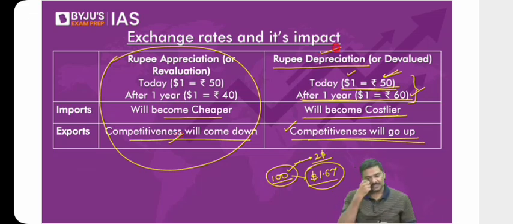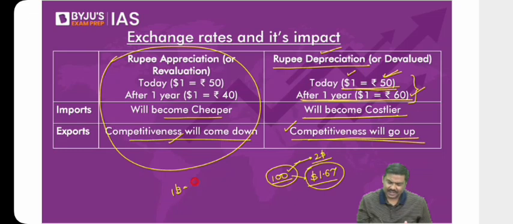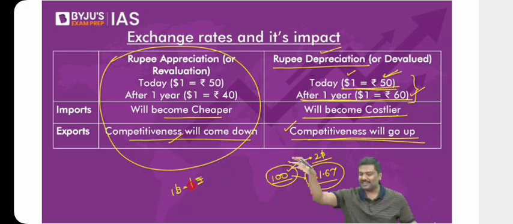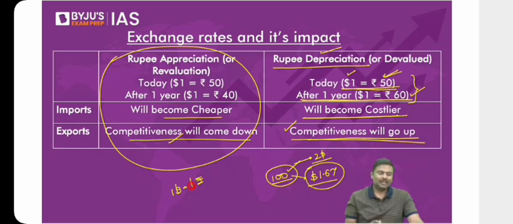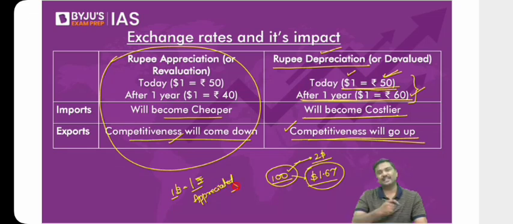Now, many of you will ask me, sir, what will happen if $1 is equal to 1 rupee? I generally get this question. So far, I have not got it from your class, but I'll get it somewhere in the middle, somewhere at the end, etc. Now, look at the table and you let me know. When I say $1 is equal to 1 rupee, can I simply say presently, compared to the current situation, rupee has appreciated? Any issues, let me know. Today, it could be, let's say, $1 is equal to 70 rupees, 75 rupees, 79 rupees, whatever the number is.